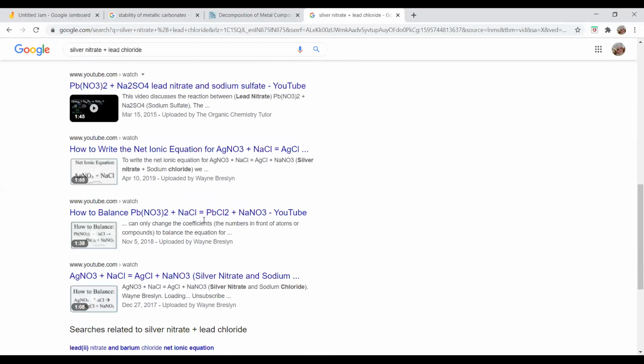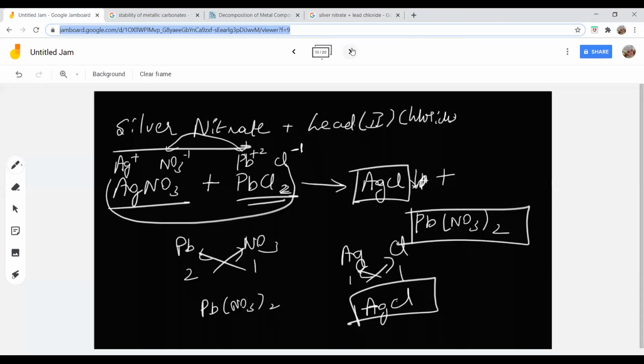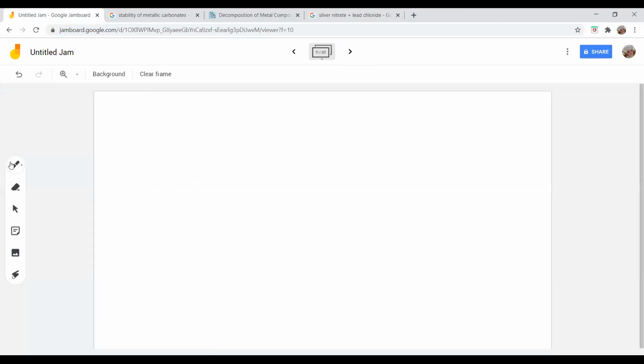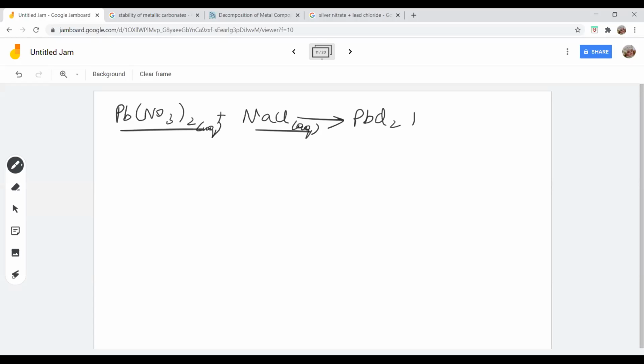Okay, let me take another reaction. The another reaction that I'm going to take here is the same double displacement reaction. It's between Pb(NO3)2, lead nitrate, and NaCl. Clear? Both the salts are soluble. They are in aqueous state. Now, when they both react, we know that lead chloride and sodium nitrate will be formed. PbCl2 plus NaNO3. First identify what will be formed, identify the chemical formula separately and write it here. So PbCl2 and NaNO3 is formed. Now I'll show you that reaction.